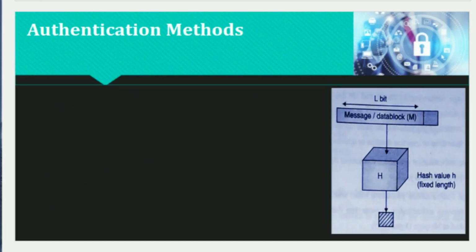Hash function is the process of transforming the input message m into a fixed size value called h. That will be a fixed size hash value, acting as an authenticator. This hash function is popularly used in message encryption.